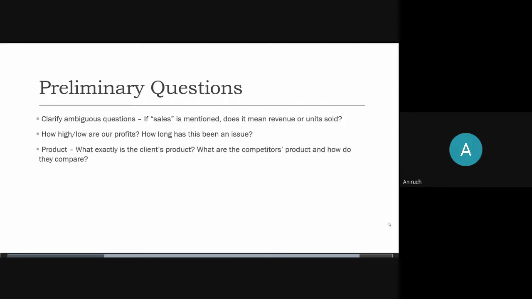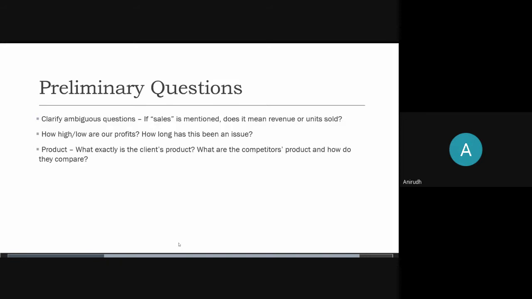So the next question would be related to the product that the company deals in. You'll have to ask what exactly is the client's product, because sometimes it might not be clear what exactly the product is. For example, if the interviewer says the company deals in clocks, you might not know what kind of clocks. The clock could be analog clocks, digital clocks, or wristwatches. So you need to know what exactly the product is, so that you don't assume something and get stuck in the end.